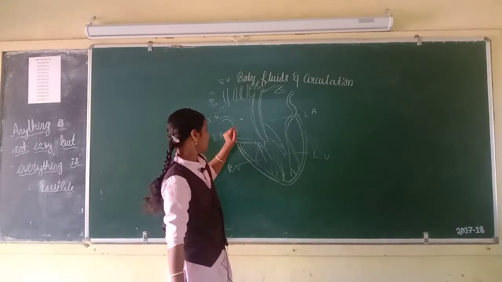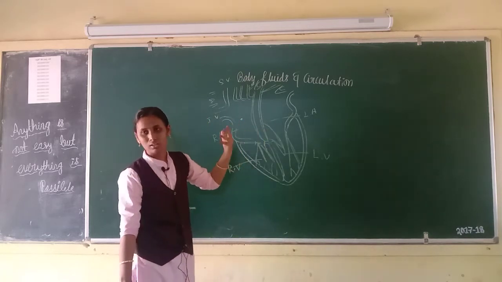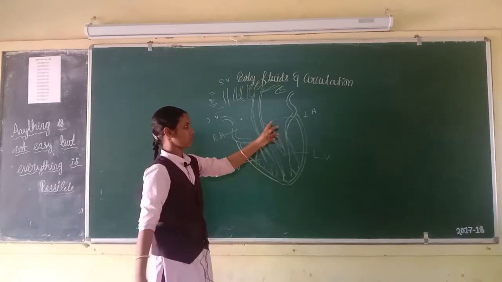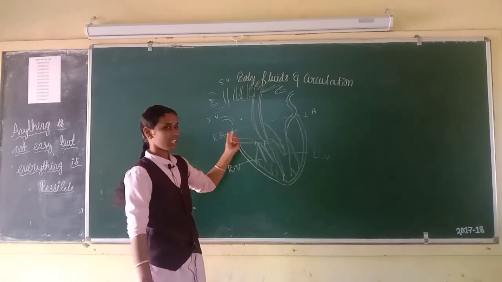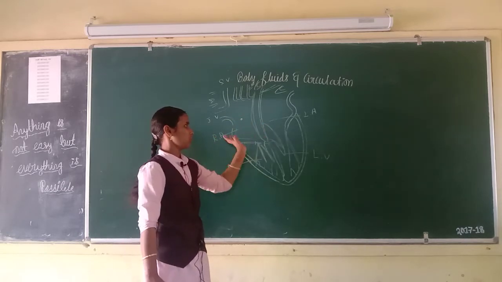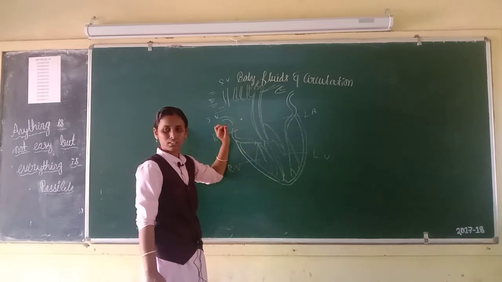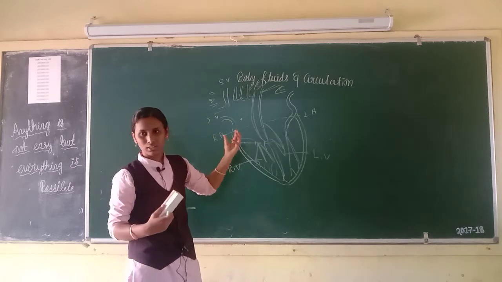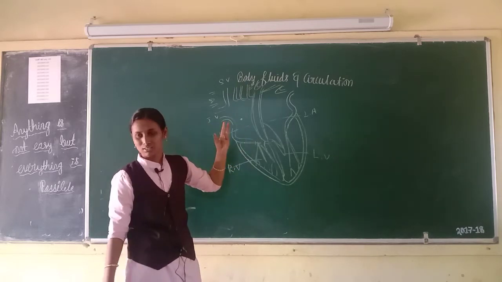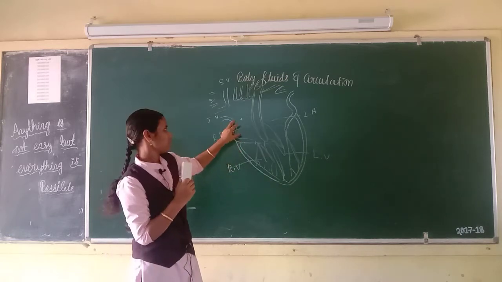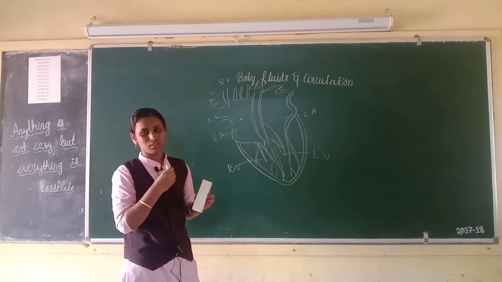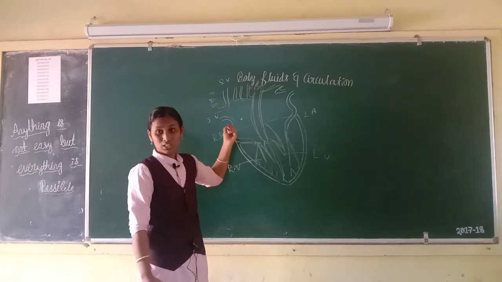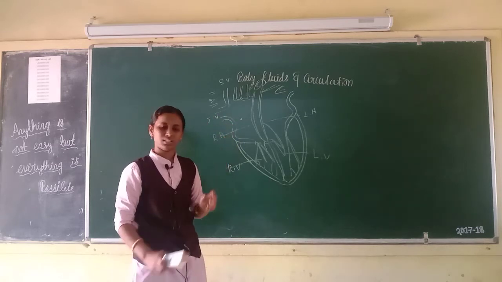Then the SA node is an impulse generator; it generates the action potentials for contraction of both atria. Atria is a plural word, atrium is a singular word. If you take both atrium, that is called atria. If the SA node is damaged or diseased, we need an impulse generator. So doctors or surgeons implant an artificial pacemaker beneath the skin, just inferior to the clavicle bone. An artificial pacemaker has a battery and an impulse generator.